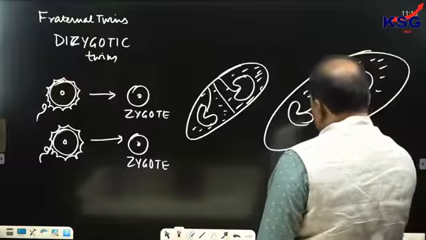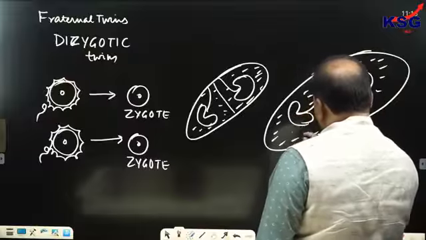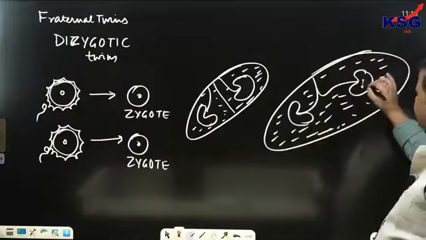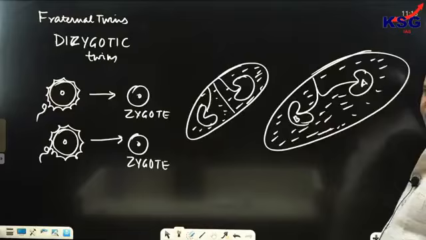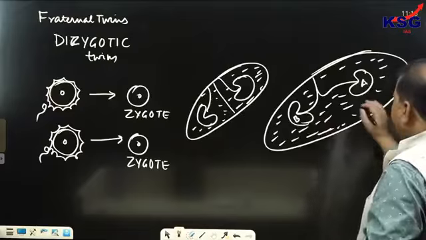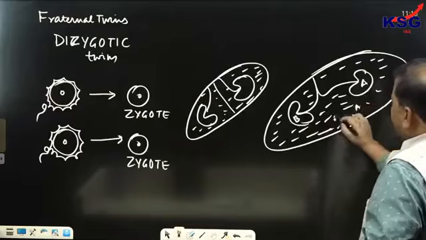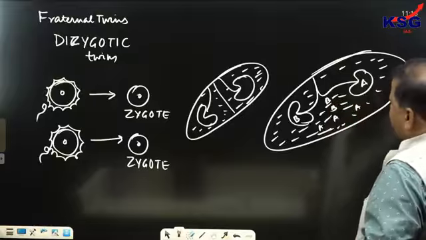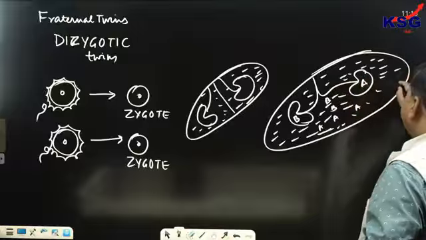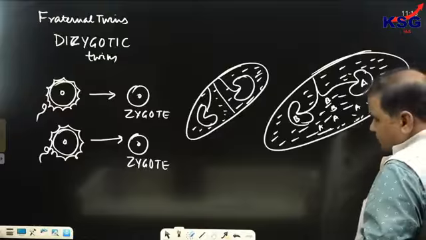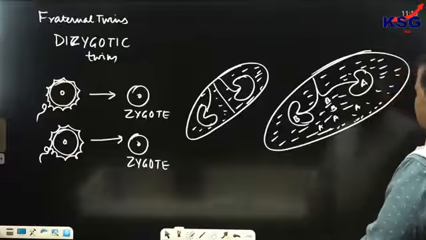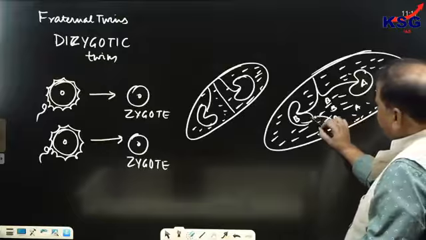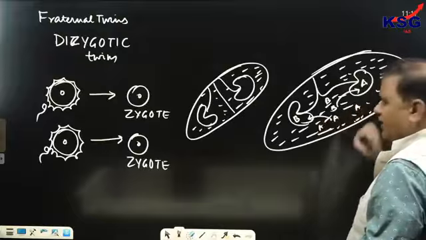They are present in the same amniotic sac, and they share the same placenta. Then what happens? This is A and this is B. The cells of A and B would be present in the amniotic fluid. Clear? And when they are present in the amniotic fluid, what can happen during pregnancy is that cells of A would be absorbed by B and cells of B would be absorbed by A.